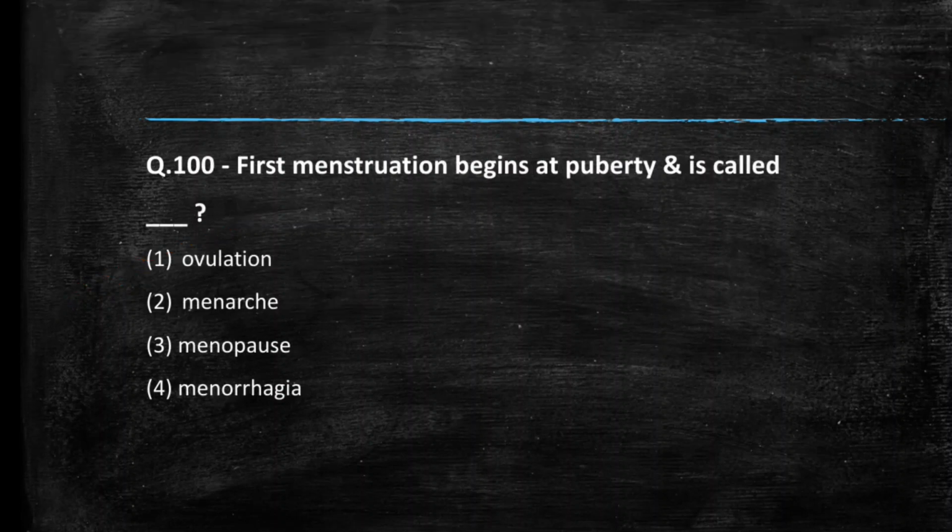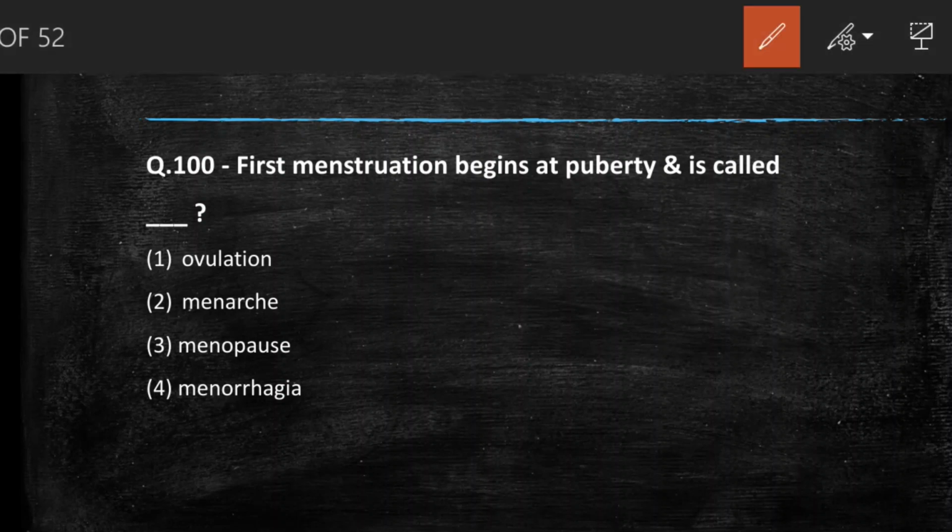Next question we have, first menstruation begins at puberty and it is called menarche. Onset or starting of menstruation is called menarche. So the answer to this question is option B or 2.